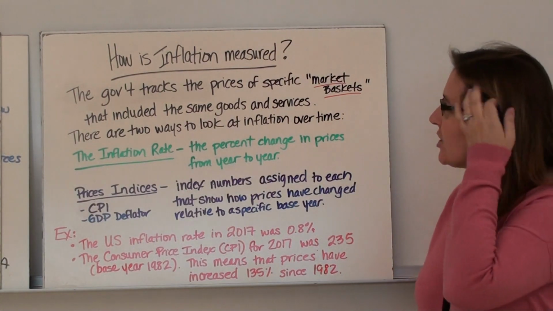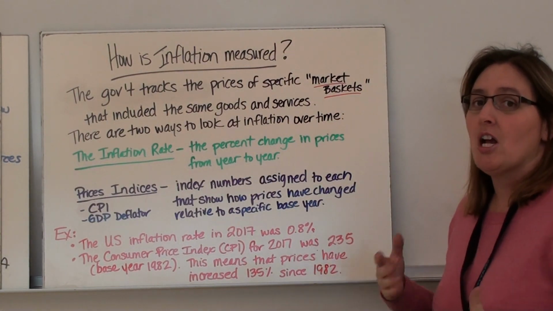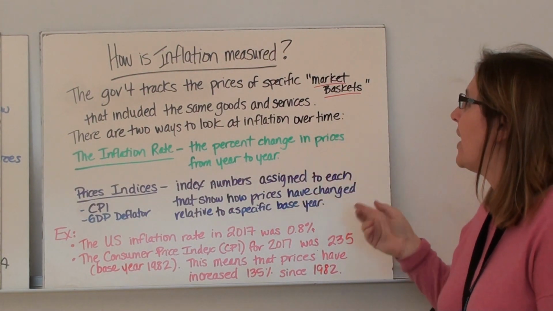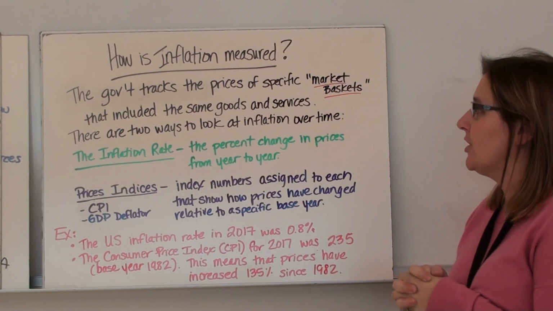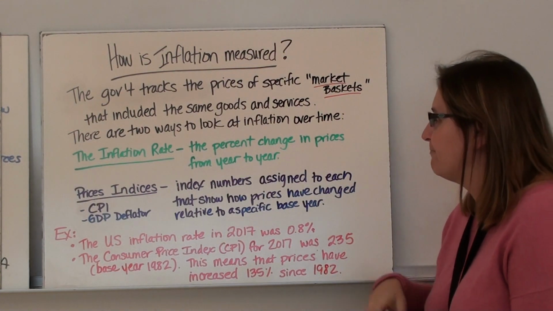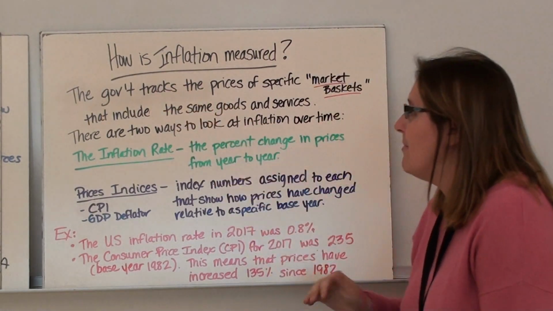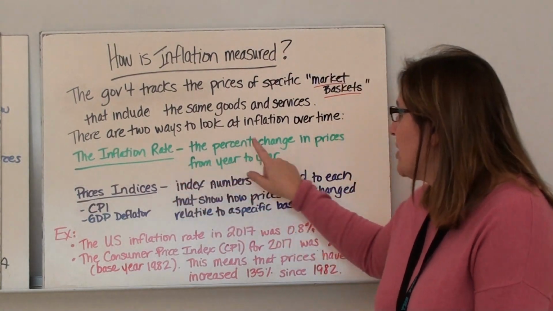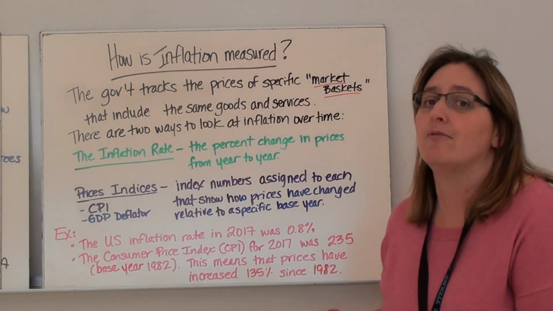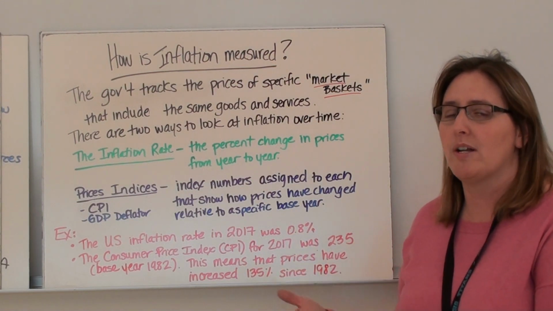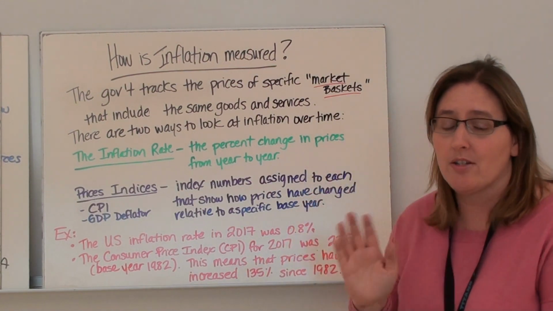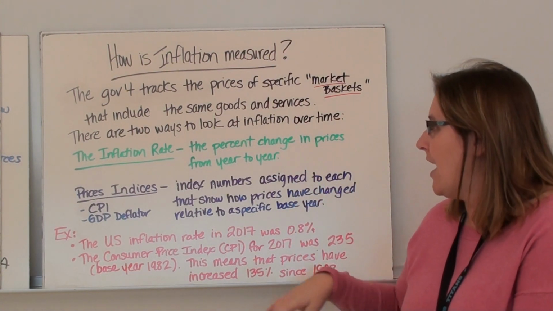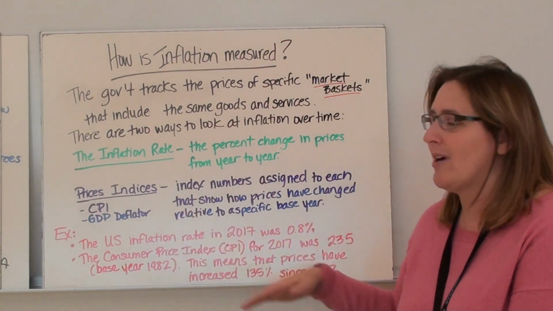All right, how is inflation measured? If the government's supposed to limit inflation, how do they measure it so that they know what the numbers are? The government tracks the prices of specific market baskets that include the same goods and services. There are 2 ways to look at inflation over time. So there's the inflation rate, which is the percent change in prices from year to year. That's that same formula, year 2 minus year 1 divided by year 1 times 100. And you can see what the prices are in the basket in 2017 compared to what the prices are in the basket in 2018. And then there's also these things called price indices or price index.